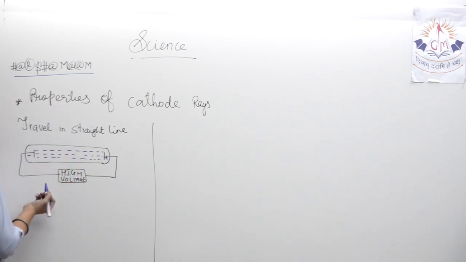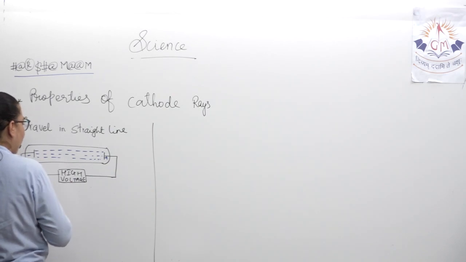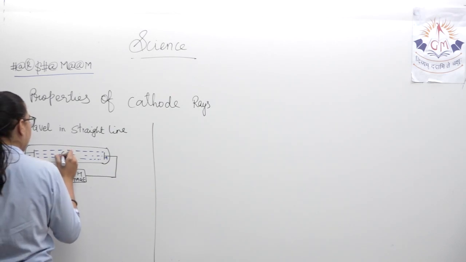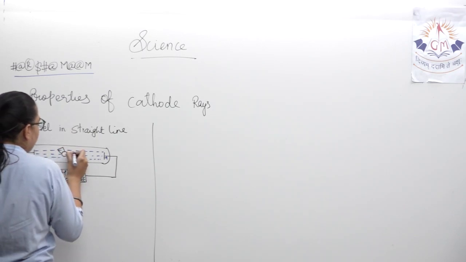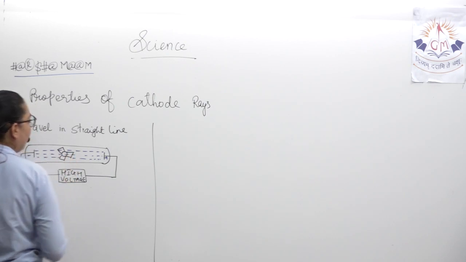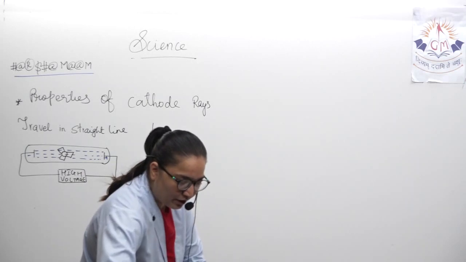Now over here, if I put any particular object in between, suppose I am putting a paddle, then its shadow will be formed over here.